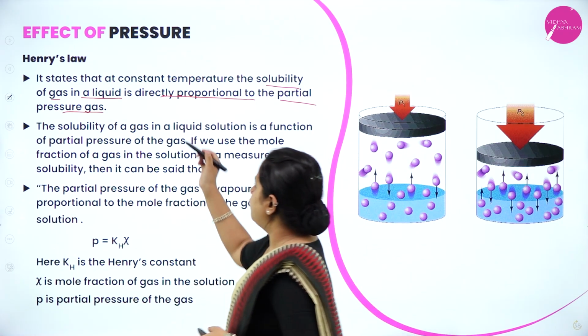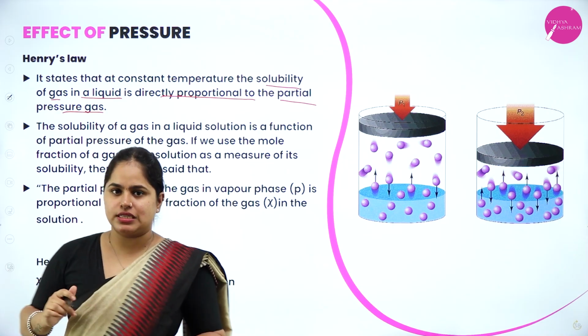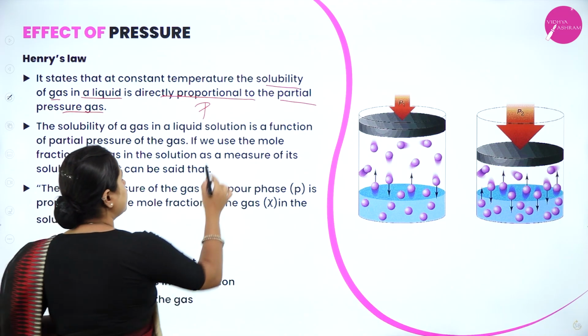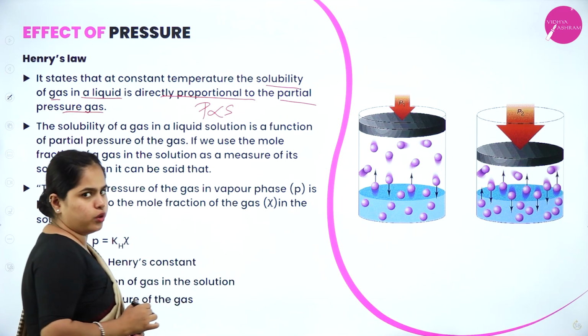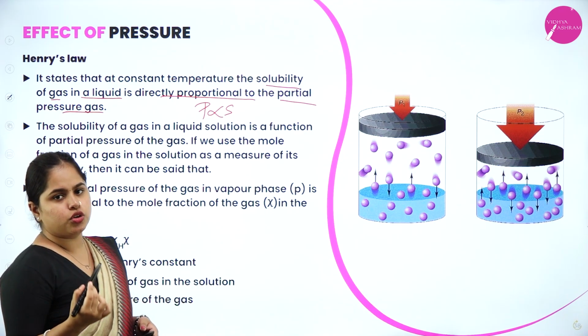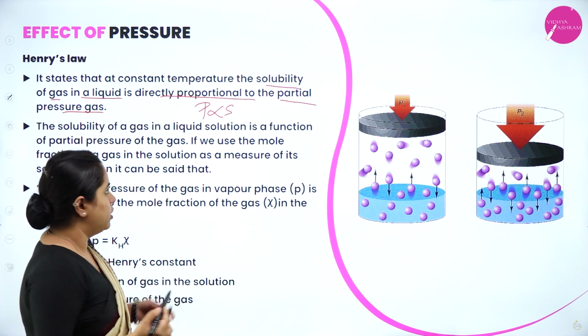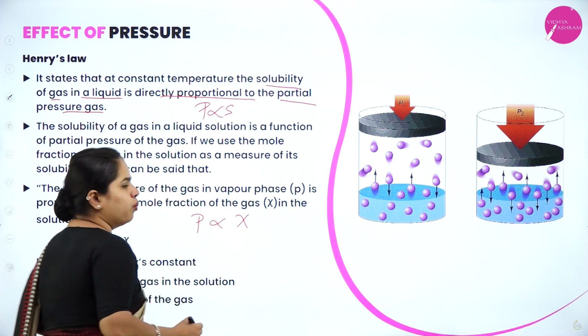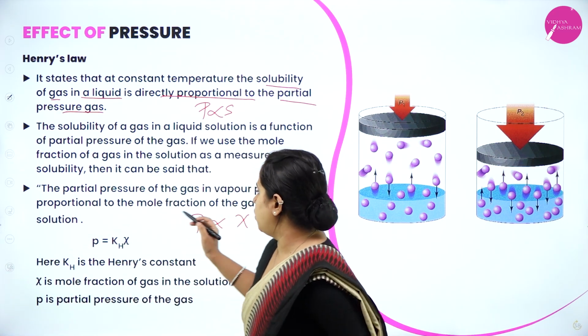In the first statement, we discussed that partial pressure is directly proportional to the solubility. Now solubility we can also talk in terms of mole fraction, so partial pressure will be directly proportional to the mole fraction.